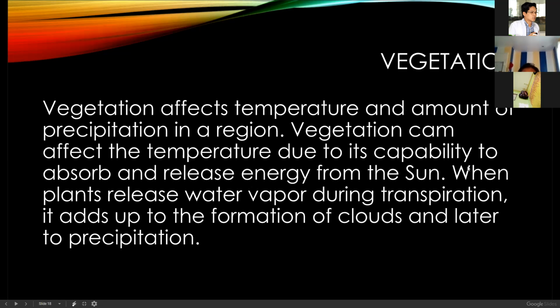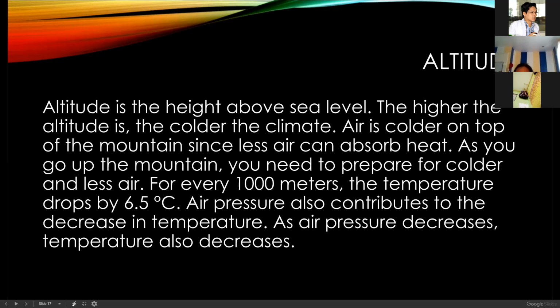Excuse me, sir. Yes, MD. What's the difference between altitude and latitude? Altitude is the height above sea level. Latitude is from north and south of the earth.